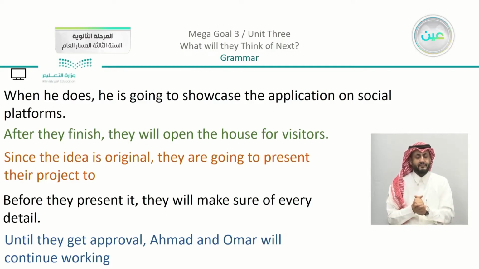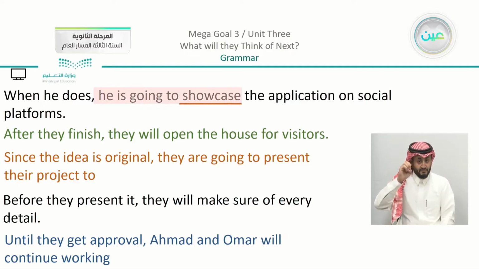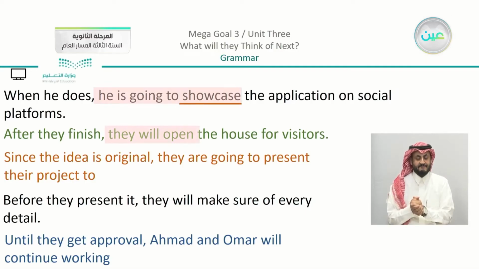Now, where is the future in the first one, in the black example? You can see that it is, he is going to showcase. So we have here using going to, and showcase is going to be the base form. So you're going to use going to plus the helping verb or the verb to be. And in the green one, you can see that we have here, after they finish, they will open the house for visitors. So this time, there is a difference. The first one, you used going to plus verb to be. In the second one, we just have will plus the base form, which is open.